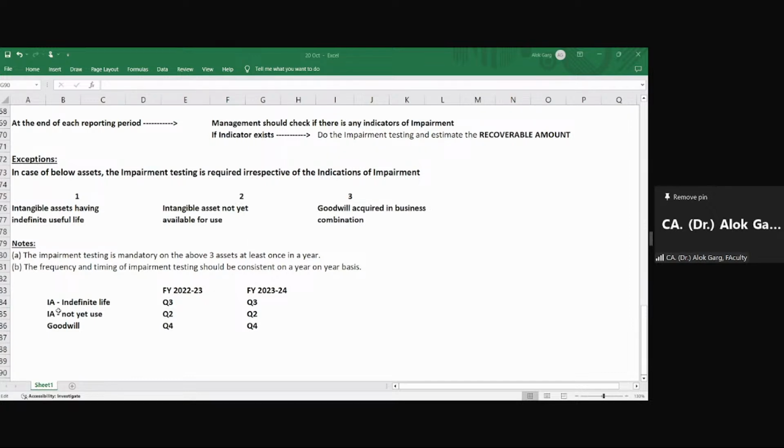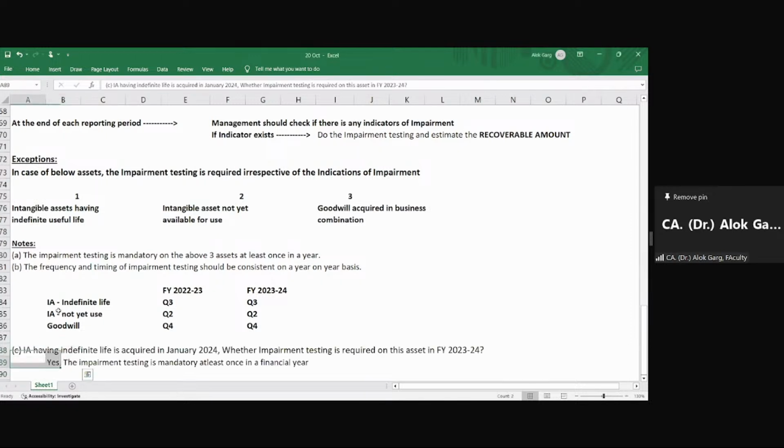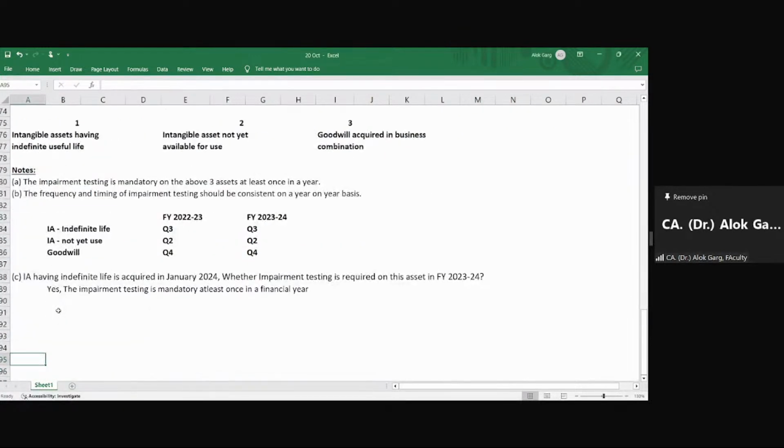Tell me what should be the answer. Uppercase is saying yes. What about others? Nisha is saying yes. Yes, uppercase and Nisha, you both are right. But why? Because yes, the impairment testing is mandatory at least once in a financial year.